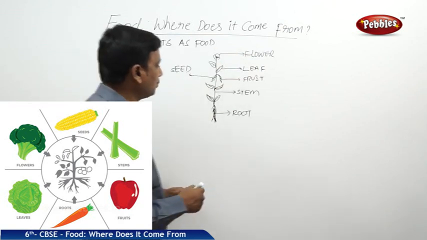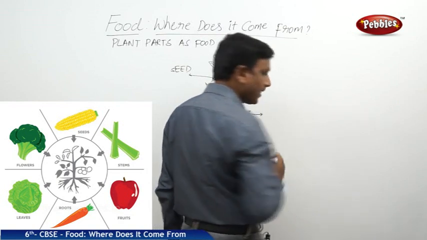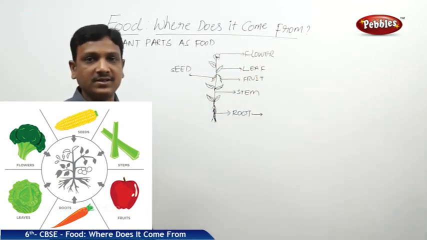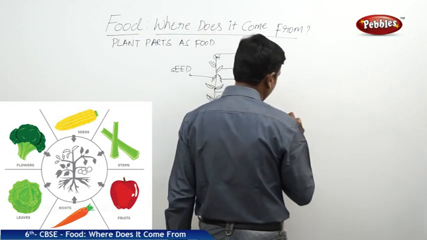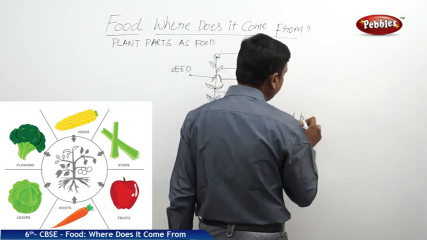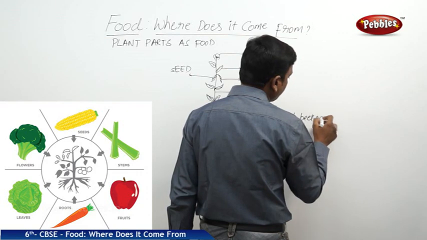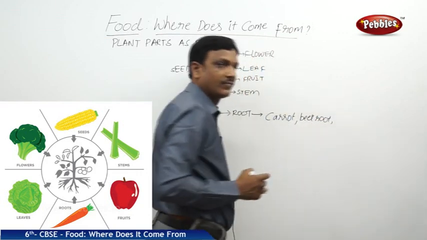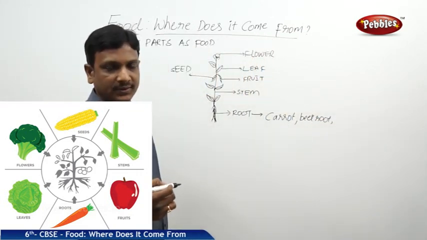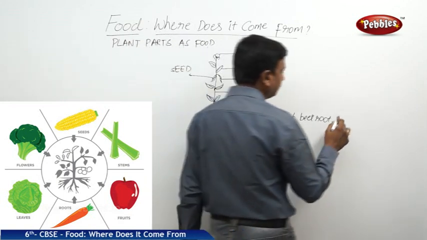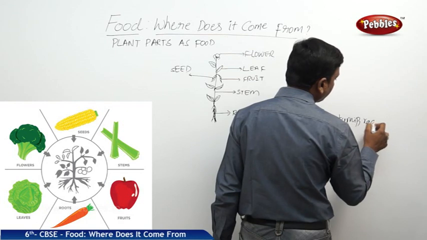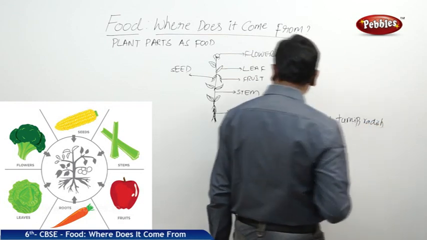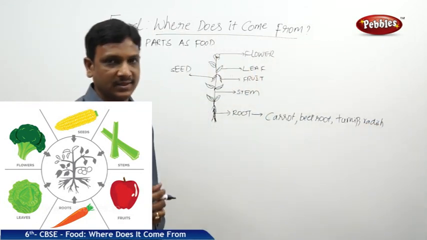Beginning with the root, the roots of different plants are used as food. Carrot, beetroot, it is also the root. Carrot, turnip, radish. See, all these are the roots of different plants.